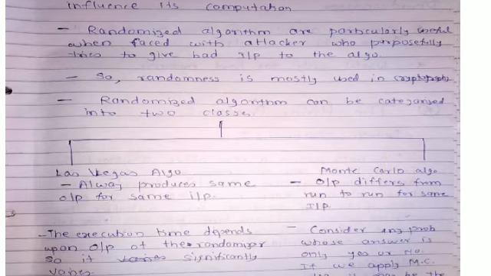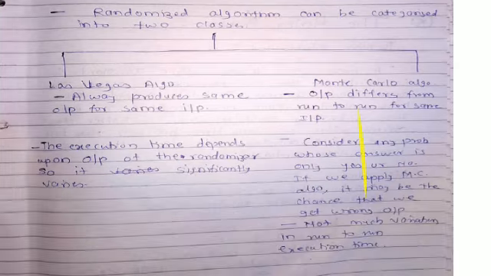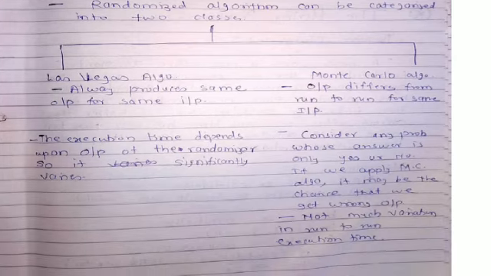Now randomized algorithms can be categorized into two classes. The first classification is called Las Vegas algorithm, and the second is Monte Carlo algorithm. These names are very interesting. So randomized algorithms are classified into two, Las Vegas algorithm and Monte Carlo algorithm. Now we will see the difference so that it will be clear.